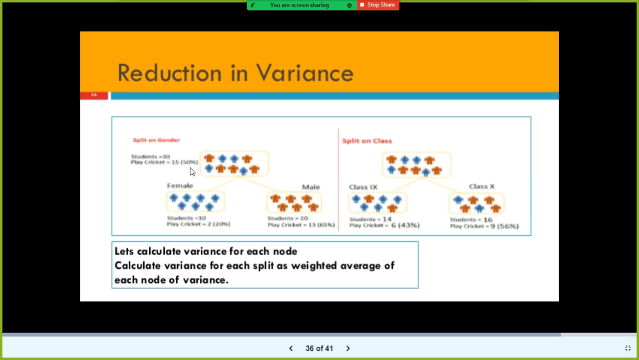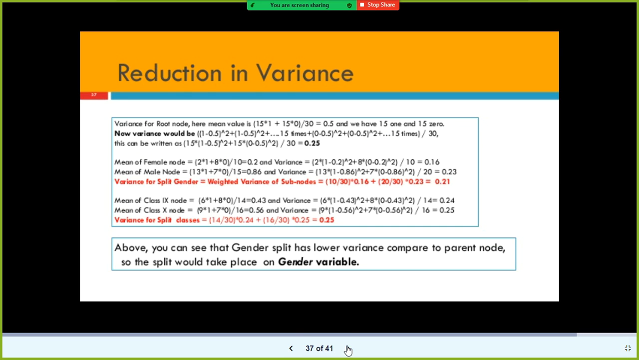15 play cricket. That means the remaining 15 people don't play cricket. So how many students play cricket? 15. So 15 into 1. That means for each student, one should write 15 students. 15 into 1 plus 15 into 0, these students are not playing cricket. So 15 into 1 plus 15 into 0 divided by 30 is 0.5. And we have 15 ones and 15 zeros.